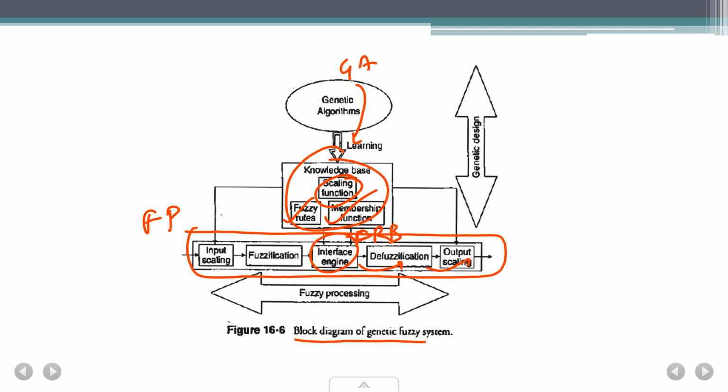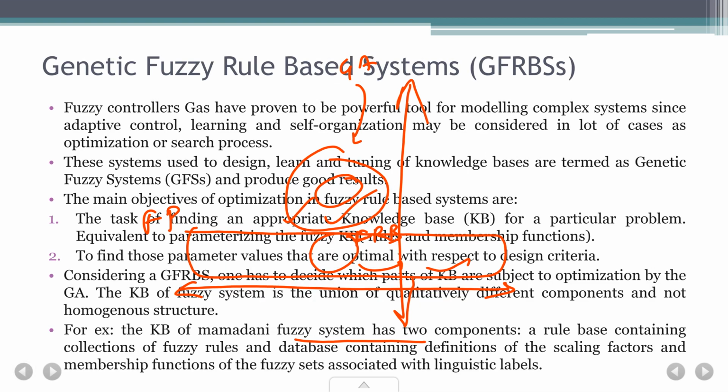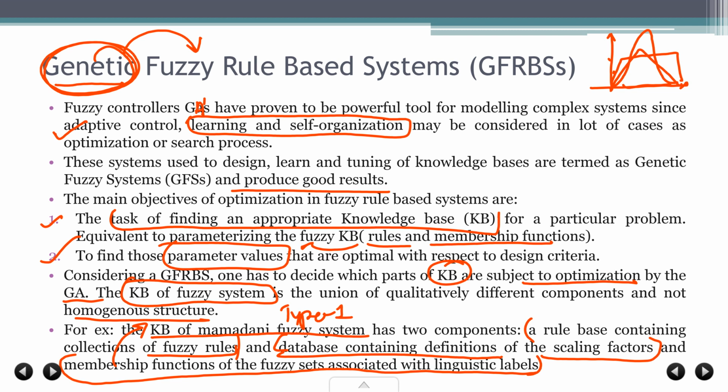So you see over here we have a parallel. We can see there's a fuzzy process going on this side, and then you intersect it with the genetic algorithm on this side. Okay, fine. Now this is about the whole thing. You can draw this diagram. If you are asked in the examination, you have to draw this diagram and give the explanation which I have given in the previous slide, where I explained how the genetic fuzzy rule based system works.